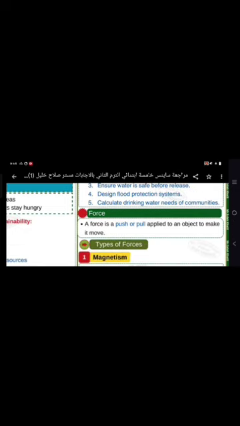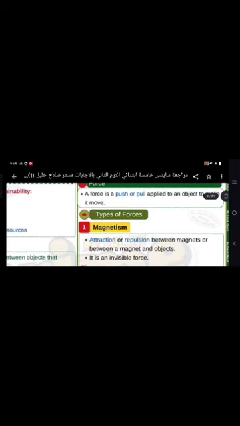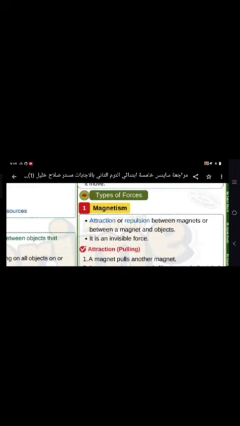What is the meaning of force? Force has two forms. It could be a pushing force or a pulling force, which is applied to an object to make it move. Types of forces: number one, magnetism.